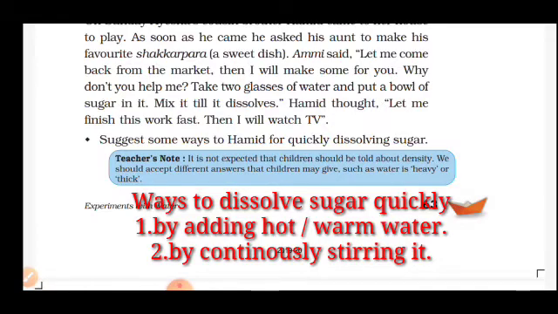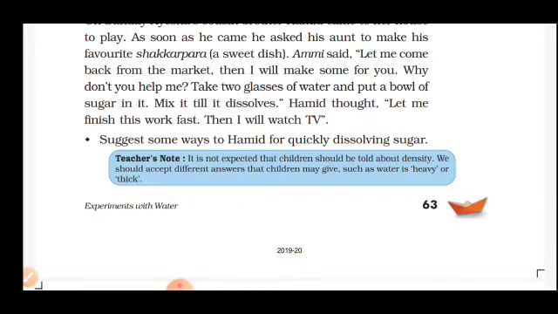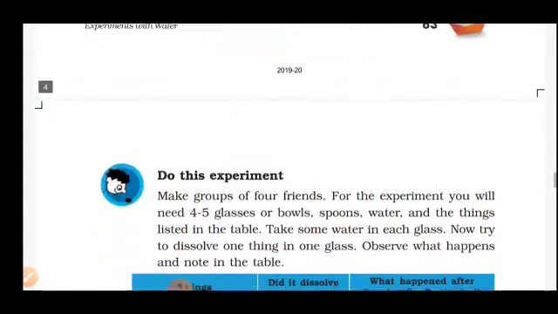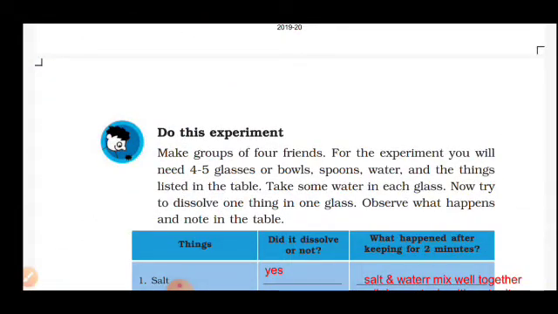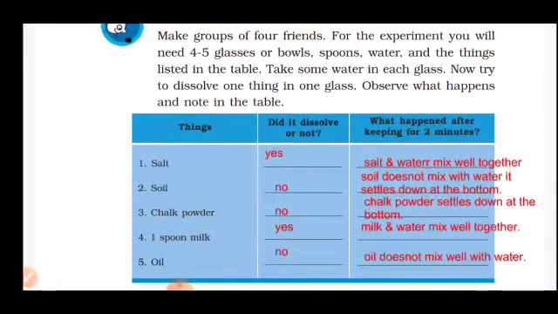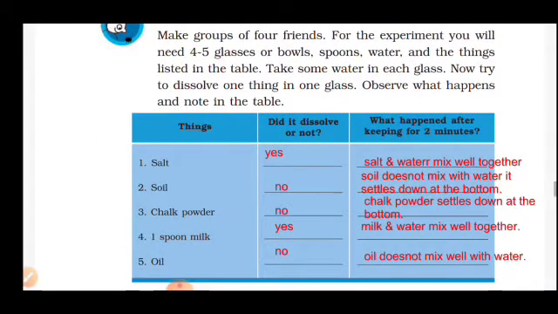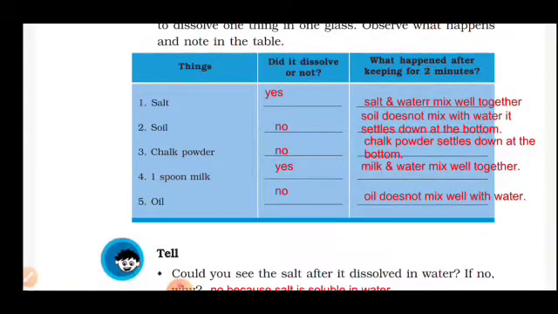First, he can put hot water or warm water. Second, he can make the sugar crystals into powdered form. And third, by continuously stirring it. Okay, this experiment we have already done in our last class. So let us observe what happens and note it in the table. Things: salt. Did it dissolve or not?